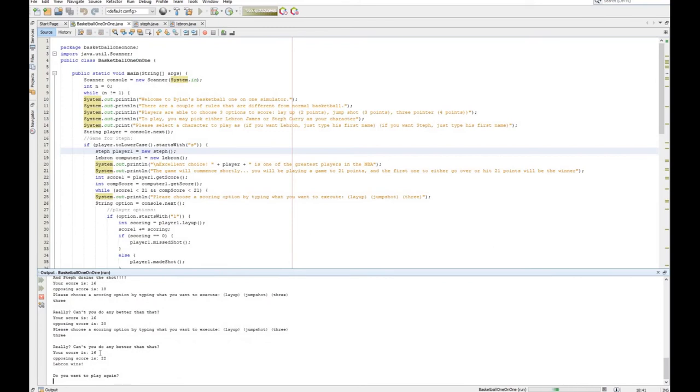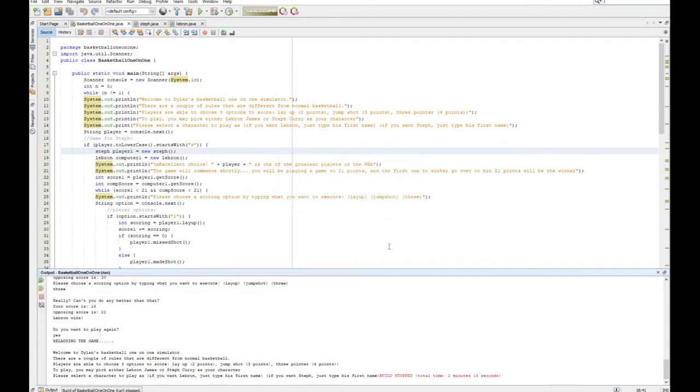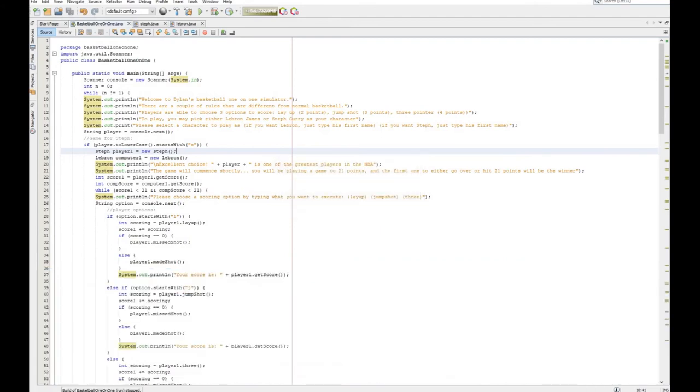So from here, we see that LeBron just won. I lost because the opposing score was 22. And then it asked me, do you want to play again? So I could put yes. And then it reloads everything, so it does it all again. And if I were to say no, then instead it would just stop. So that's how the code works.